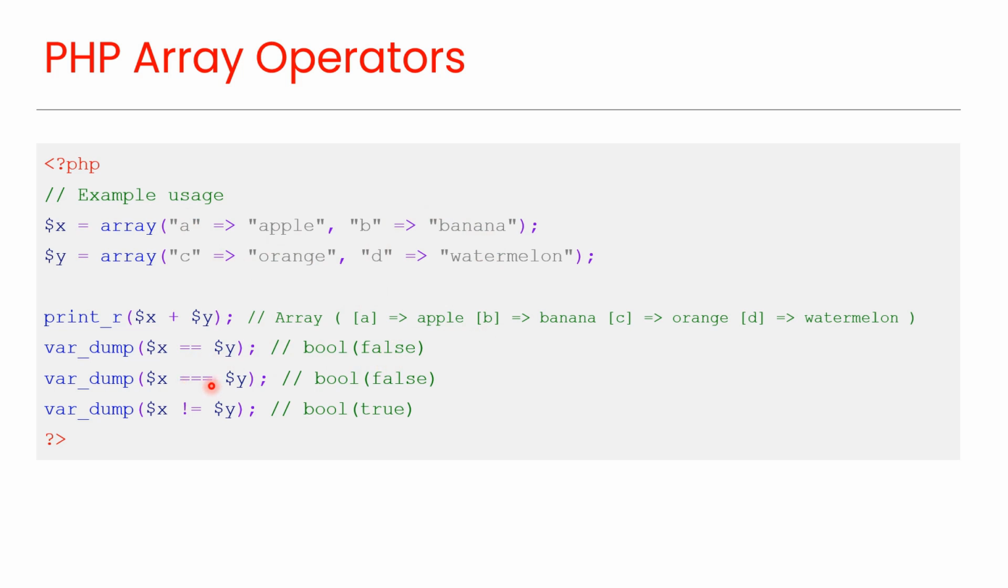This is an identity operator, which returns false because x and y have not the same key and value pairs in the same order and of the same type. This is an inequality operator, which returns true because x is not equal to y.